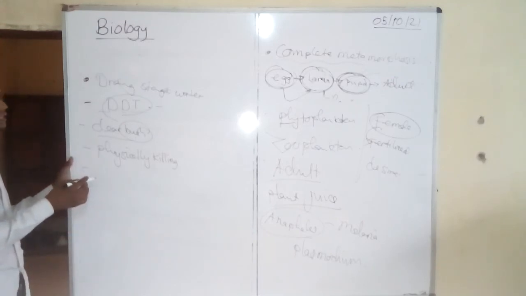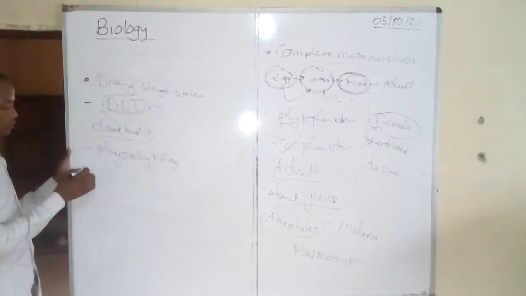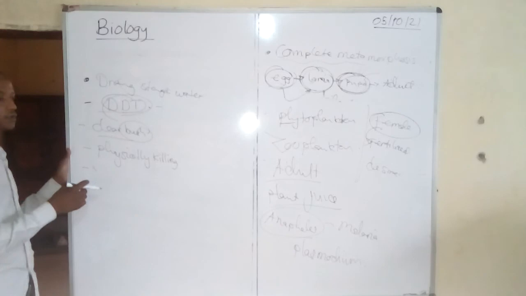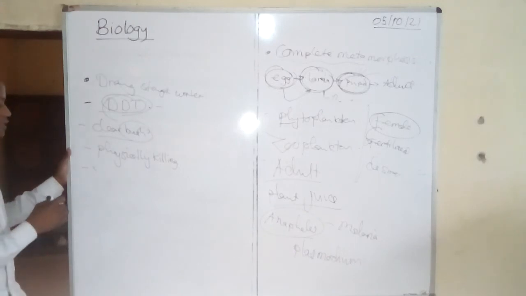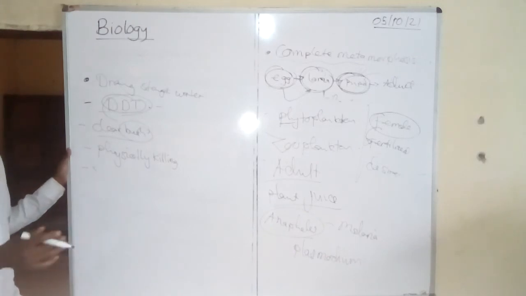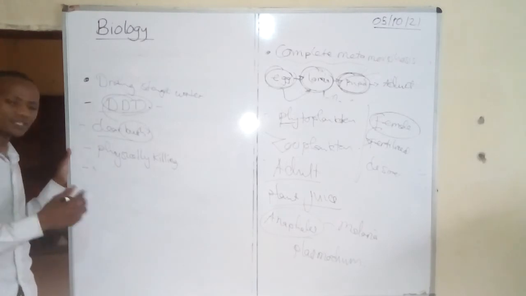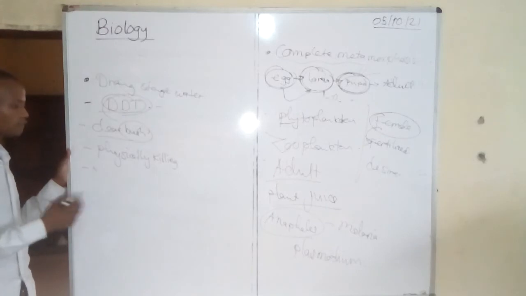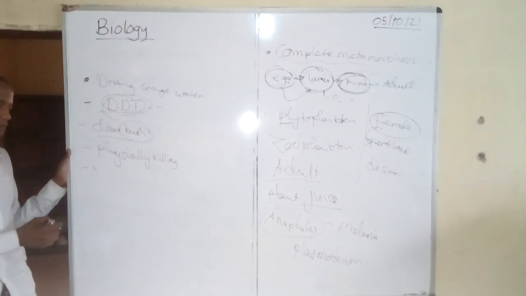By using insecticide, which we said we spread in the waters, you can also use insecticide in our houses, where you spray and start killing the mosquitoes in the house. Apart from that, we also use anti-malarial drugs. Though they have a lot of side effects, they help prevent the spread of malaria. It is difficult to cure malaria using anti-malarial drugs because the infected liver keeps on producing plasmodium, but you can prevent the spread of malaria.